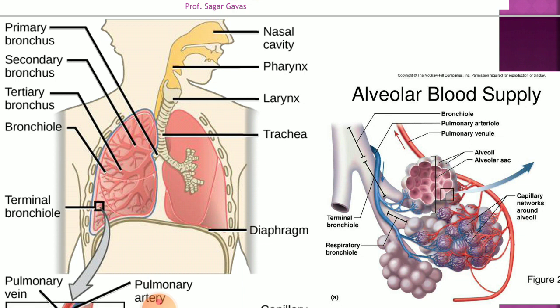From the larynx, it enters the windpipe, that is the trachea. From the trachea, it enters the bronchus. Then it enters the primary, secondary and tertiary bronchus, and finally the terminal bronchiole. The terminal bronchiole enters the alveolar sac which contains alveoli. That is the passage of air within the respiratory system.